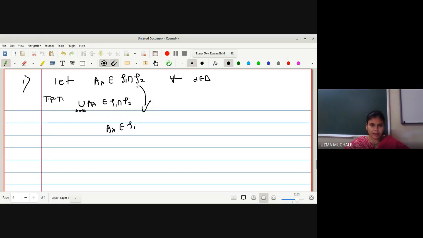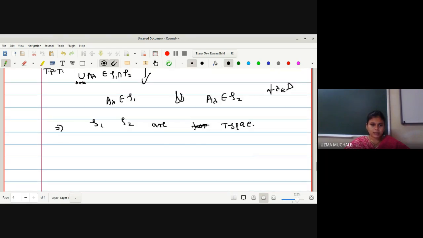If A lambda is a member of the intersection, I can write that A lambda belongs to T1 as well as A lambda belongs to T2, for all lambda belonging to the index set. If the A lambdas are members of T1 as well as of T2, then by the definition of T1 and T2 being topological spaces, we can say by the fourth property...